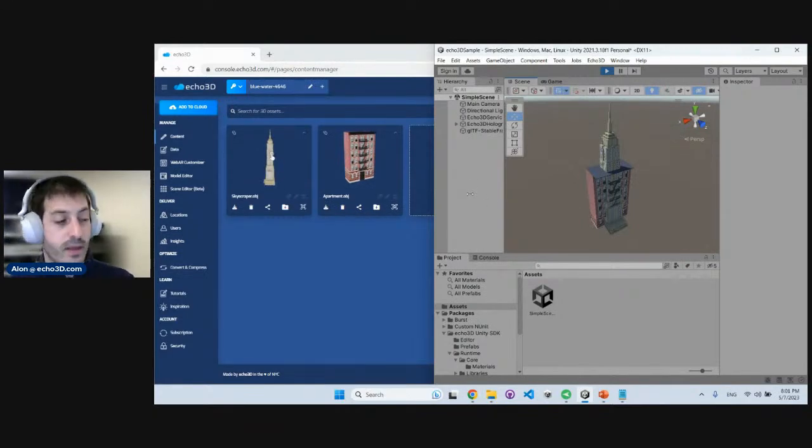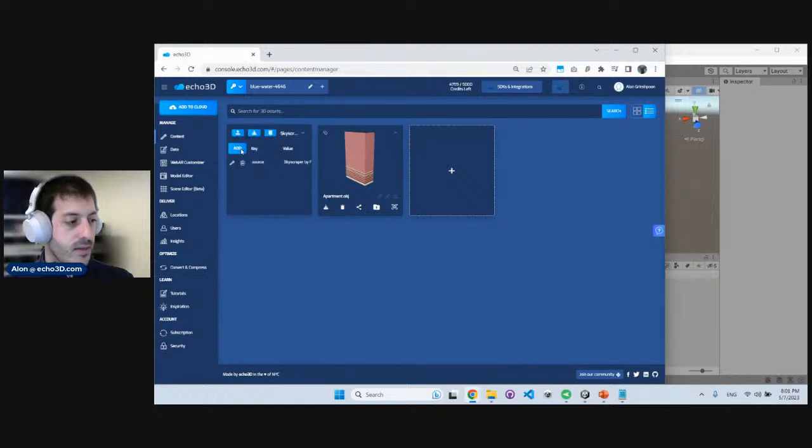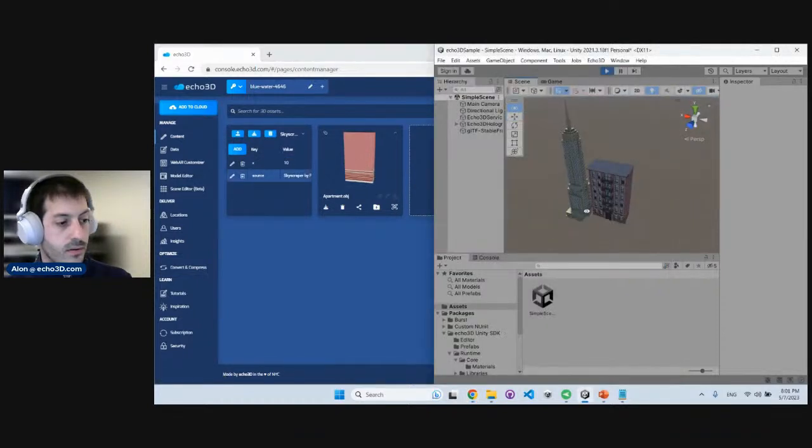What we have here at Echo is we implemented something called WebSockets. It's almost like real-time push notifications to Unity, to the game engine, that something changed and you want to push a change to the game. For this example, we added an asset and bam, it appeared automatically. Now they're overlapping. So let's change that a little bit and restructure the scene. Let's say that we want to add some metadata that says x equals 10. Bam, automatically it changes. It moves the building 10 feet away.